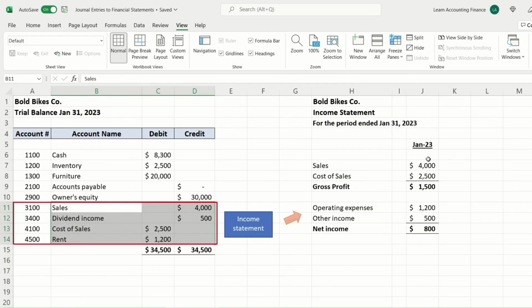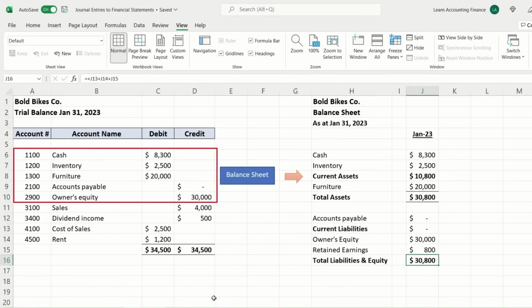One important distinction between a balance sheet and an income statement that we need to understand is, as you can see, the income statement is for a period, so it is a summary of the transactions for a given period, and in this case we are looking at the full month of January. So all the transactions that impact income and expenses for the month of January, we see the net result here.